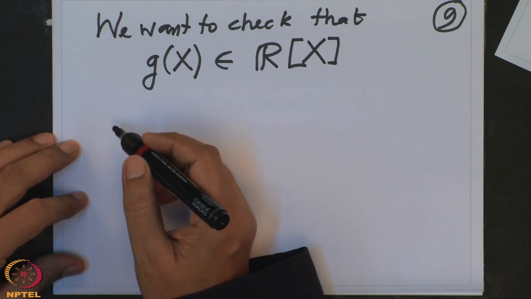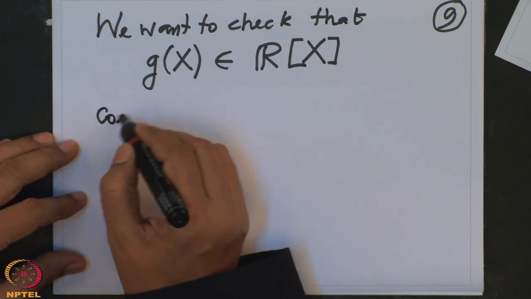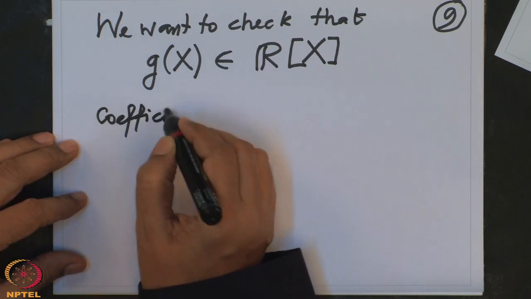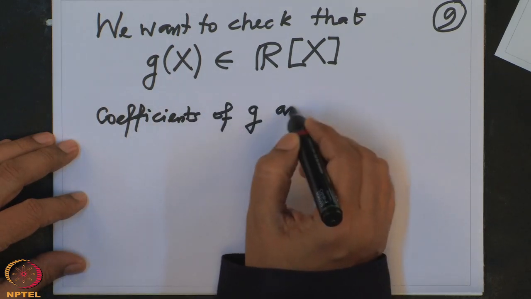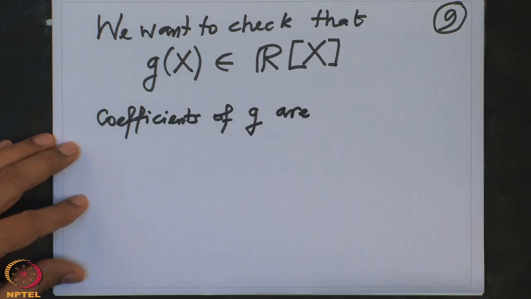So why is that? Now look at the coefficients of G. So what are the coefficients?